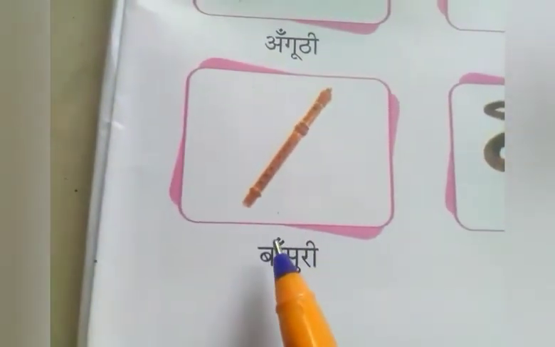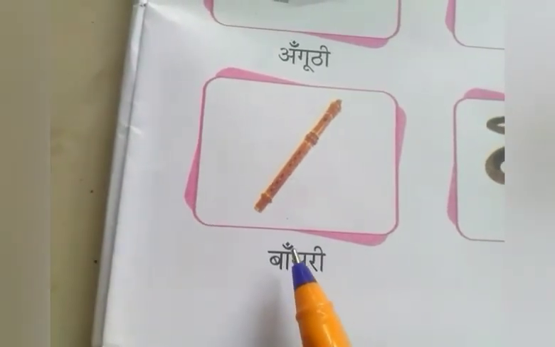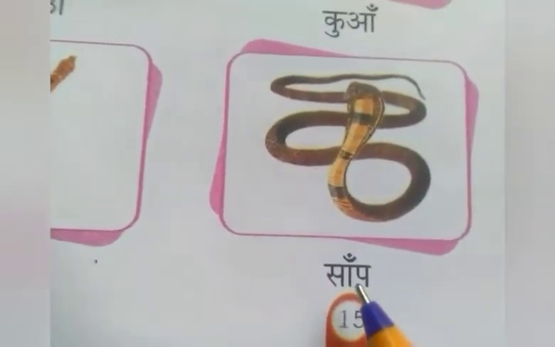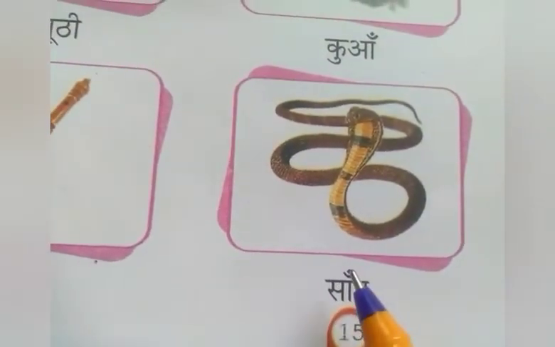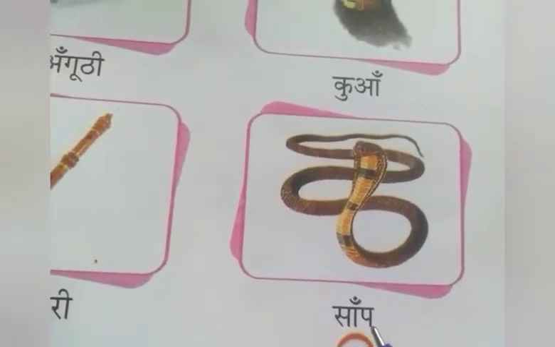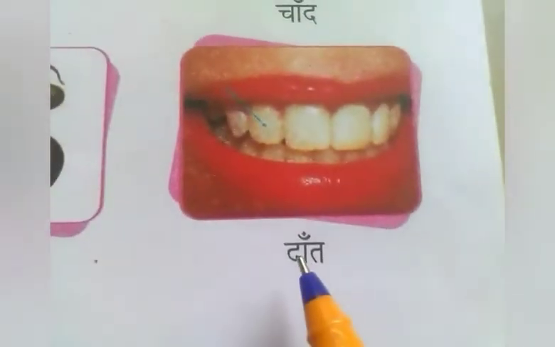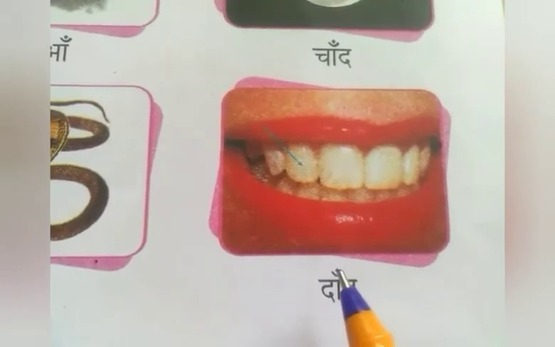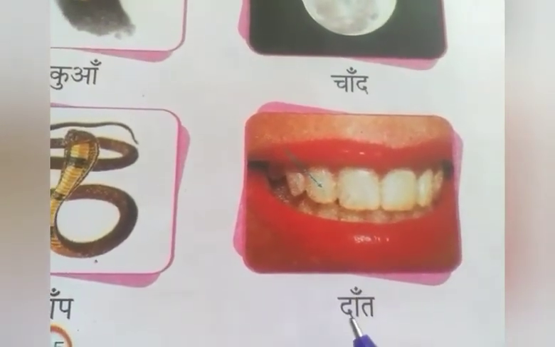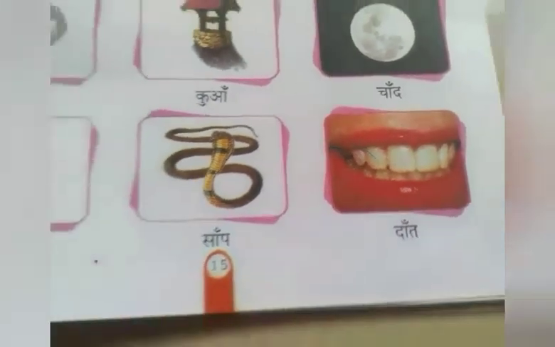The next word. Bha. The symbol is there, so bansuri. Next one, sa, the symbol is there, so sam, ip, samp. The sound is im, samp, because next letter is in fifth line. Dhan, it, dhant. The next letter is ta, so this symbol sound is in, as well as you should release your air through nose. Dhan, it, dhant.